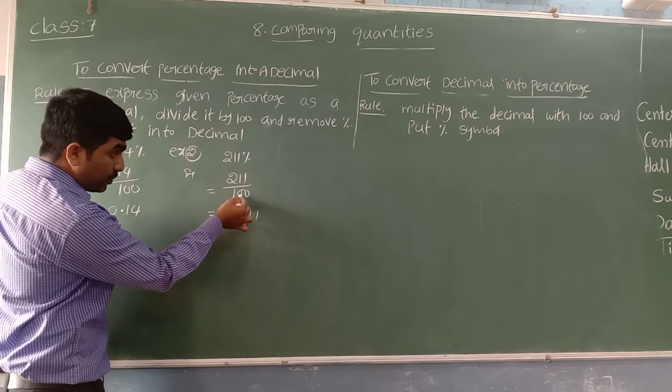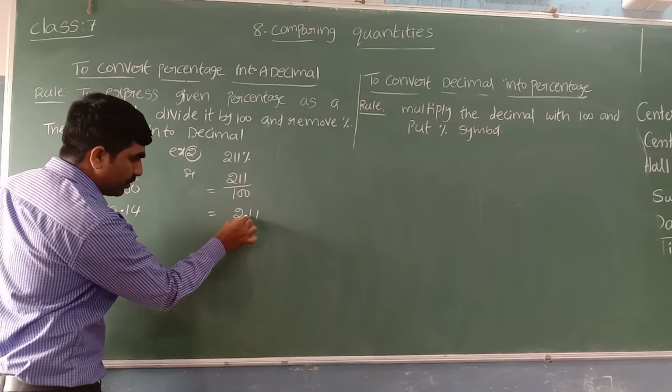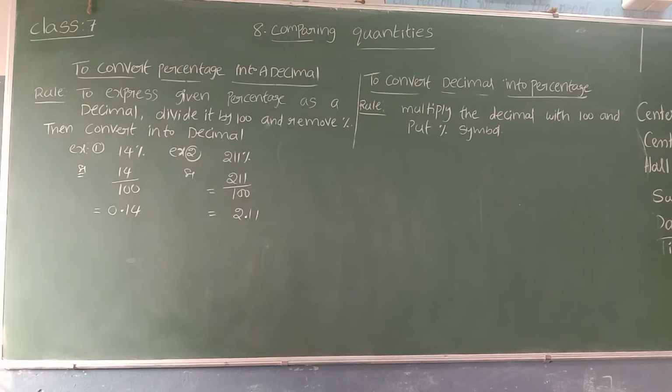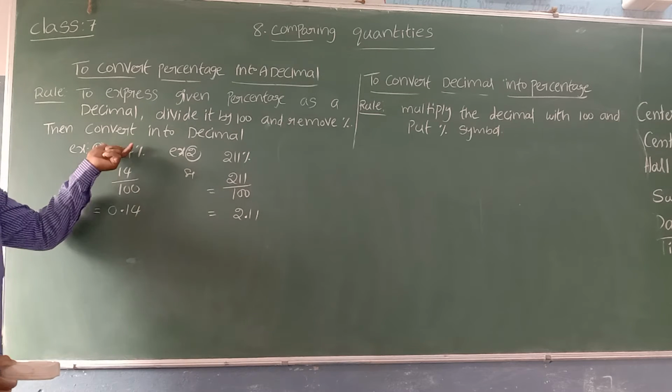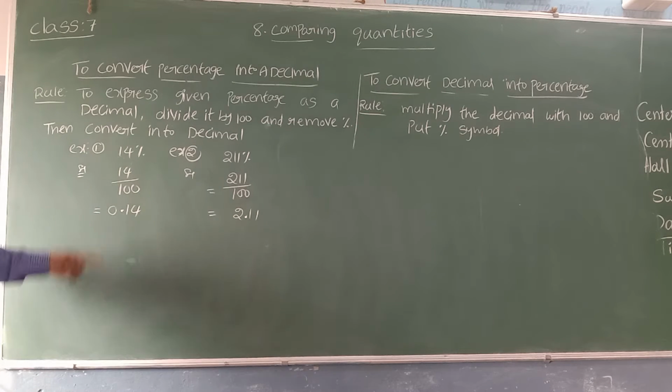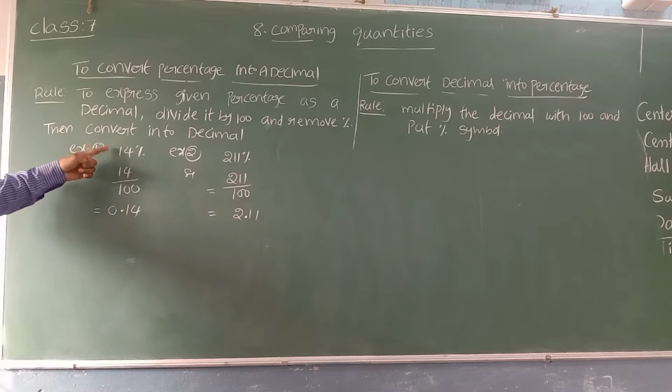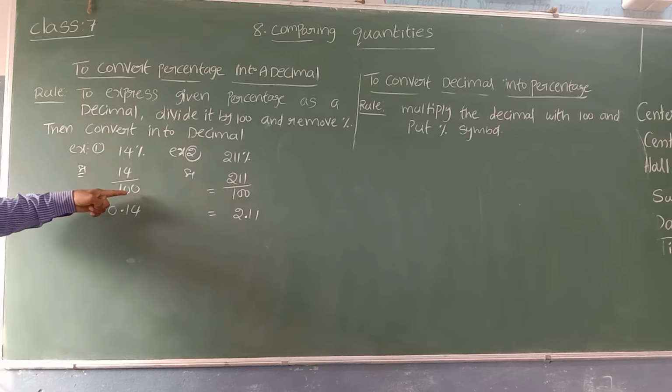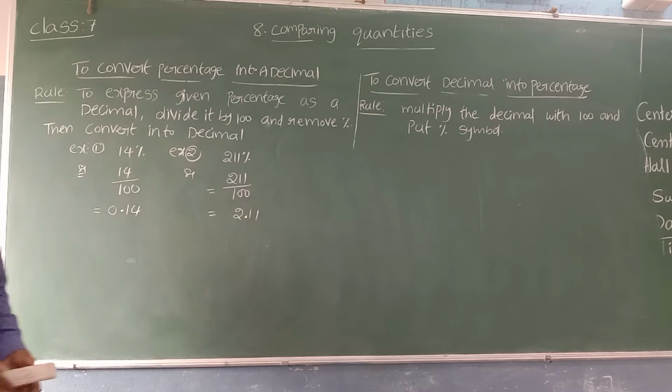In the denominator we have 2 zeros. From backwards, 2 digits before, you can keep the decimal point. Hope it is clear. Percentage to decimal: express into fraction form. 14% means 14 out of 100. Then we can express it into decimals.